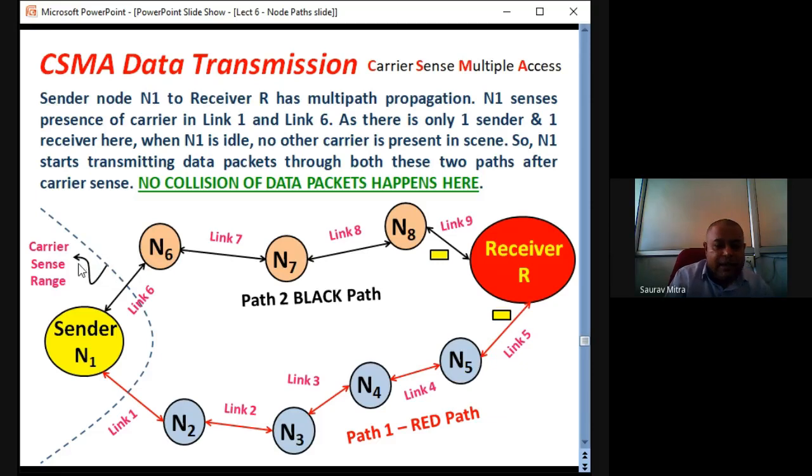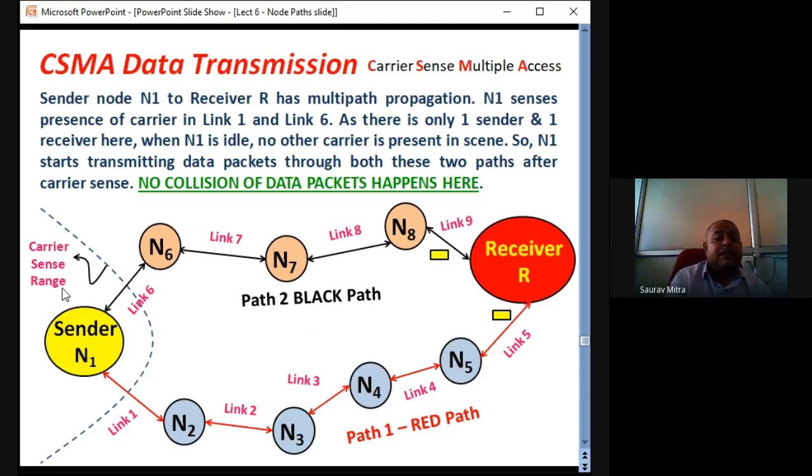Within that, the sender is sensing for a carrier on link 1 and link 6. As there is only one sender and one receiver, if N1 has not started any communication, there will not be any carrier on link 6, and on link 1 also there will not be any carrier. So sender N1 first checks link 6 and link 1; there is no carrier present.